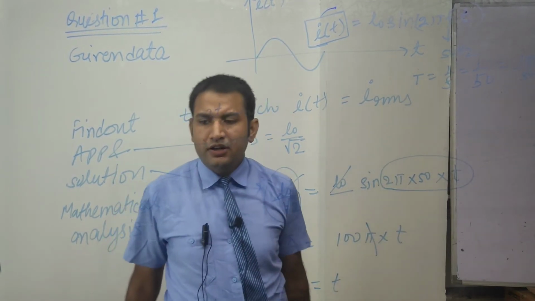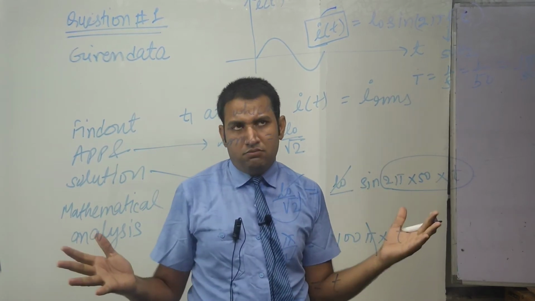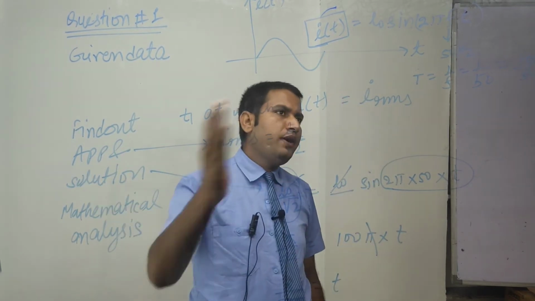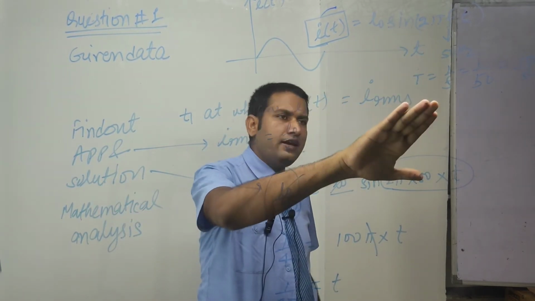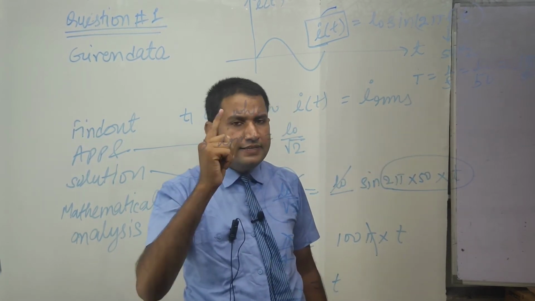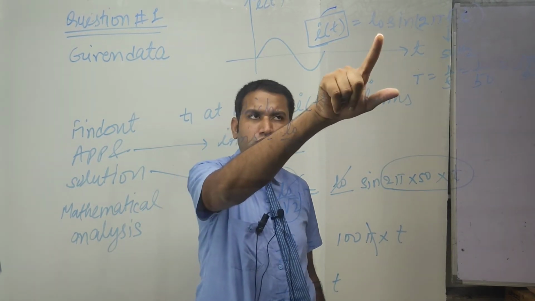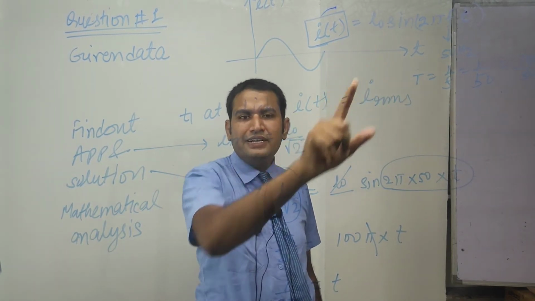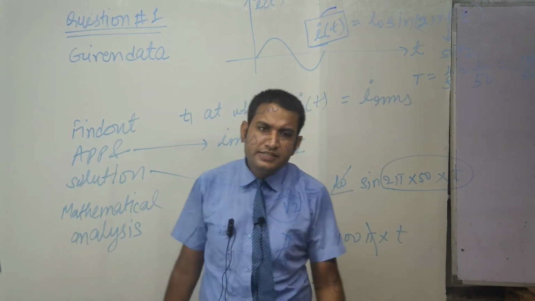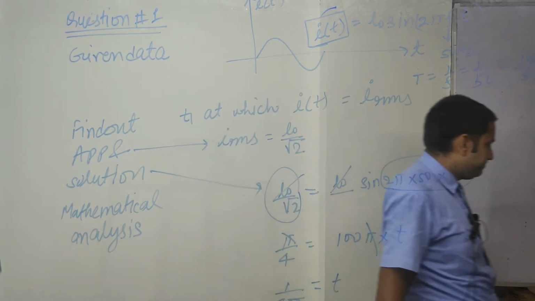There is much mathematical analysis here. First, the alternating current equation is this. The frequency relation with time is this, and also the approach is that the RMS value of this sinusoidal function of current is I naught by root 2, where I naught is the peak value of current.